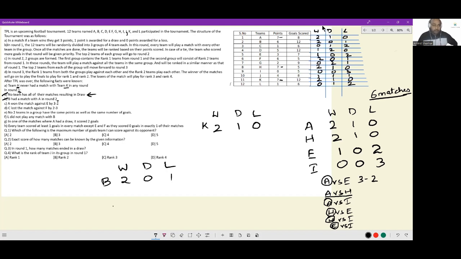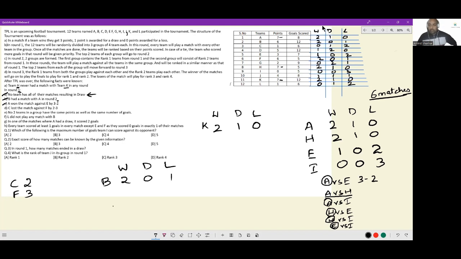Let us go on. Point C is taken care of. Point D. C lost the match against F by 2-3. So C versus F took place. C and F are in the same group, and they have scored 2 goals and 3 goals in their match. Next, no 2 teams in a group have the same points as well as same number of goals.